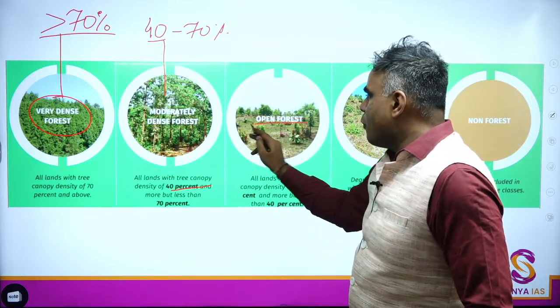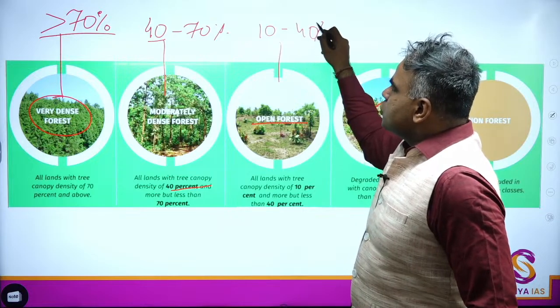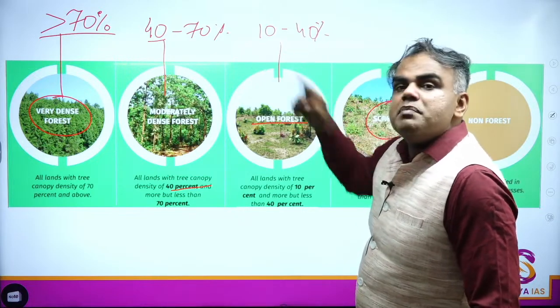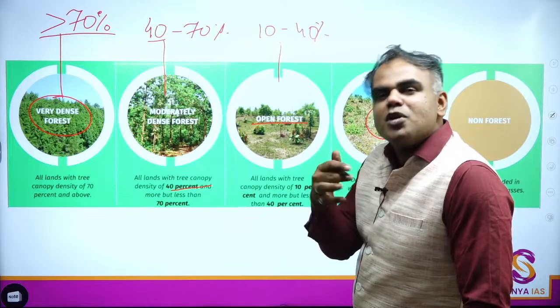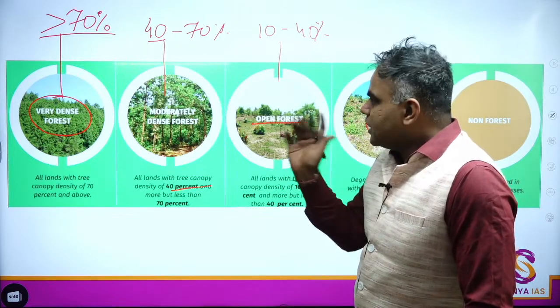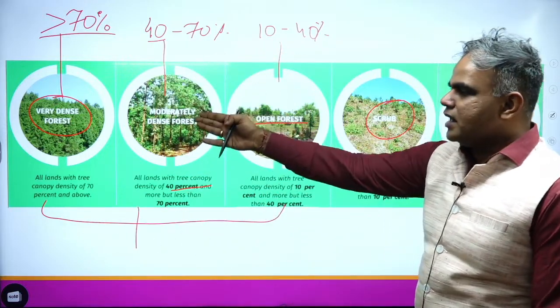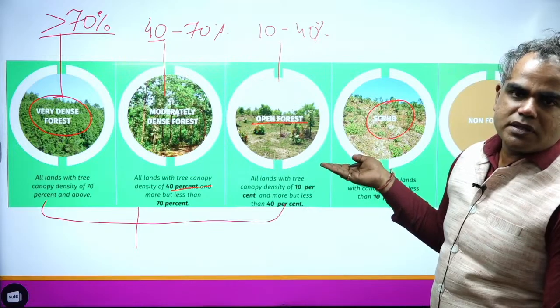And last is this open forest. So you can again say 10 to 40, less than 40% but more than 10%. Why more than 10? Because that is the definition that we have said. It has to be more than 10% to be classified. This is your forest cover. In the forest cover you have very dense, moderately dense, and open forest.